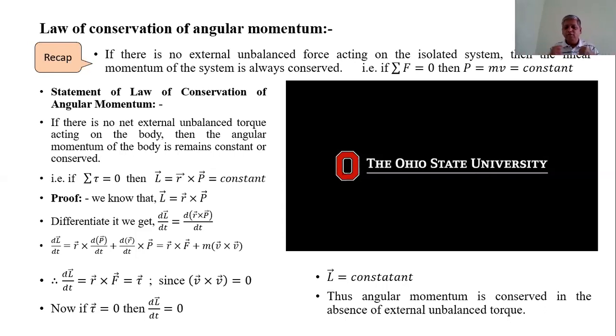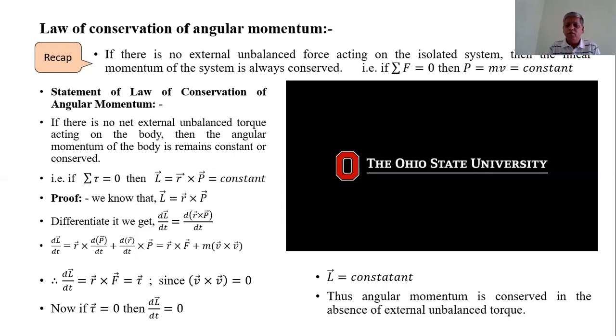As the arms get folded, moment of inertia decreases, and angular velocity increases. That means the product of moment of inertia and angular velocity remains constant. That is the conservation of angular momentum.